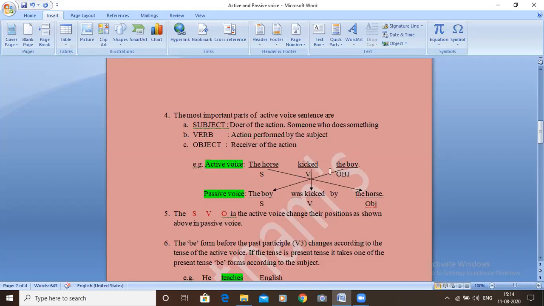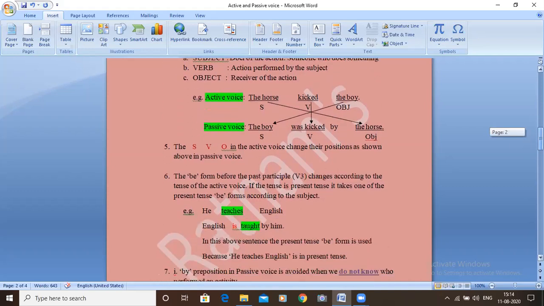The boy came to the subject place, and the verb is followed by a B form. The main verb, verb 3, past participle, and the subject in the active voice came to the last object place. In other words, here the horse kicked the boy. The subject did something here, and in the passive voice, the subject received something. Okay, that is the simple logic that you have to understand.